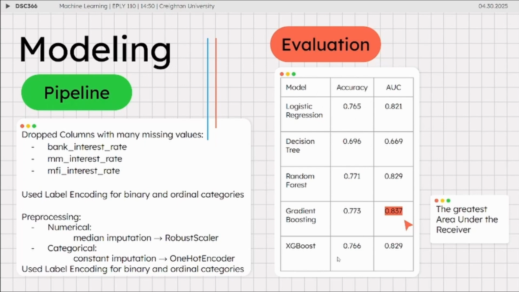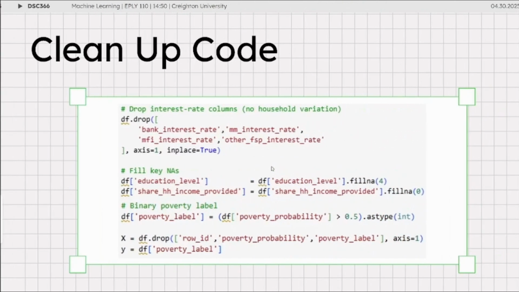We can see here some of the accuracies of the models that we made: logistic regression, a decision tree, a random forest, gradient boosting, and XGBoost. Gradient boosting had the greatest area under the receiver operating curve, meaning it was performing quite well compared to the other models, though its accuracy was notably lower than logistic regression and XGBoost. XGBoost is the model used by Yui and that we originally took inspiration from.